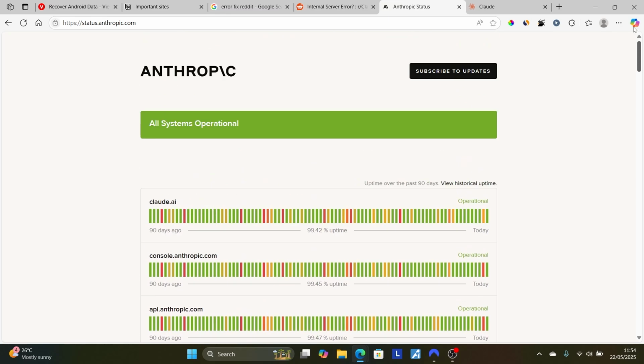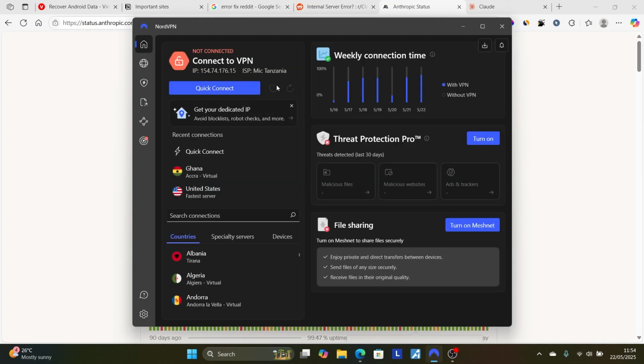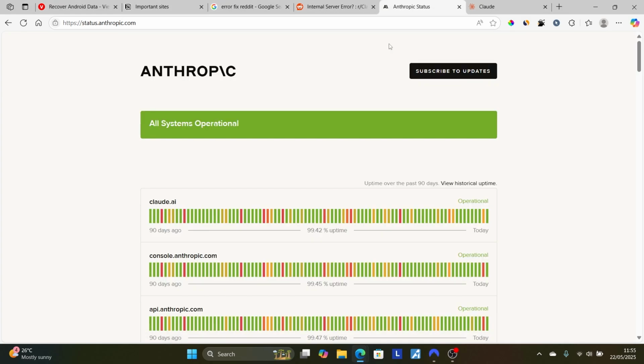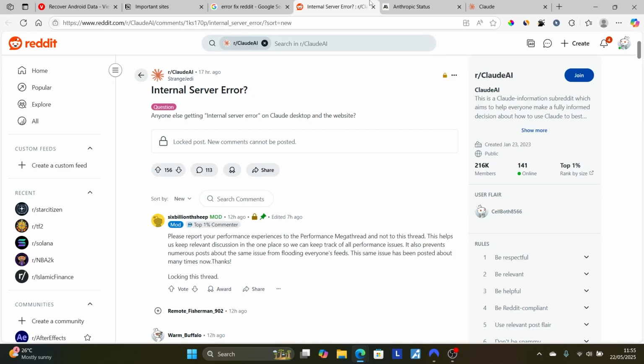Also, in the meantime, if you're connected to any VPN, make sure to disconnect that VPN and try to access it through your data. Maybe don't use the VPN. But in most cases, this occurs when their servers are down and the issue should just resolve by itself.